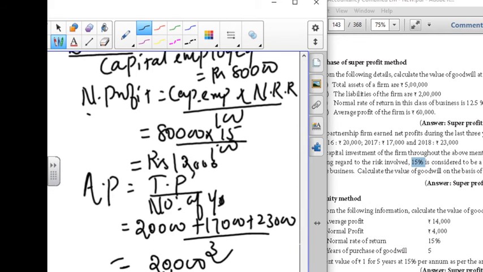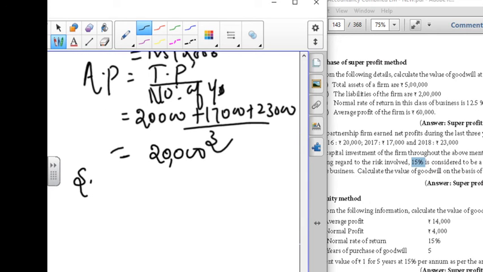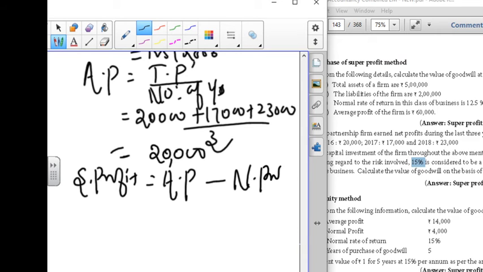Next you have to calculate the super profit. Super profit is equal to, your formula, average profit minus normal profit. Average profit you have calculated, it is 20,000.